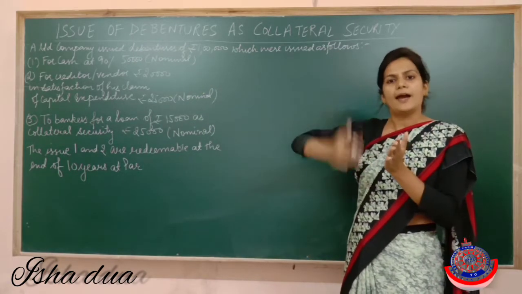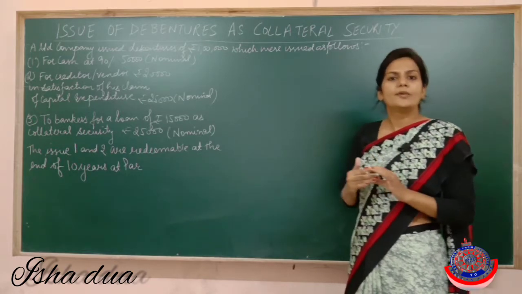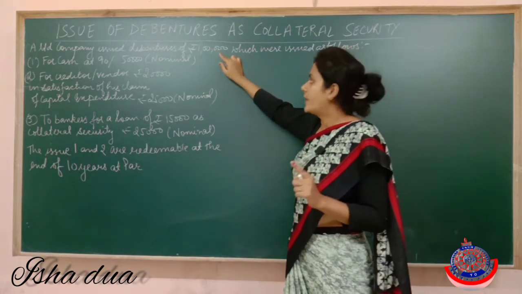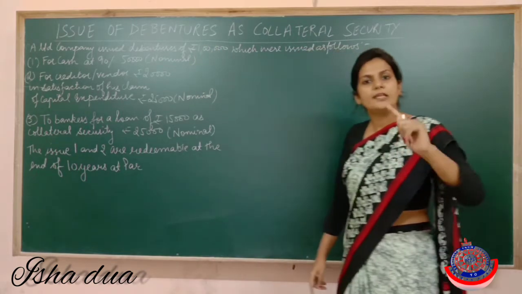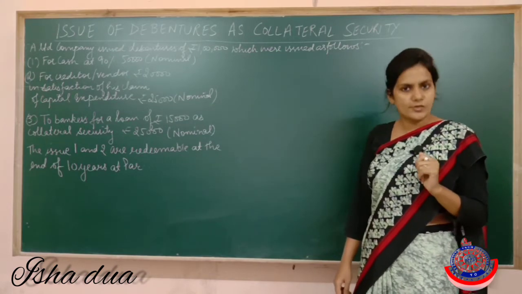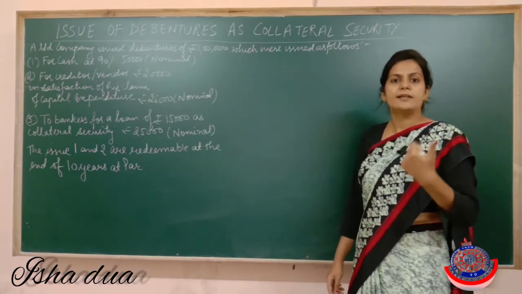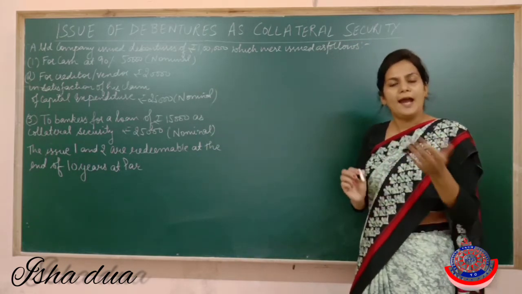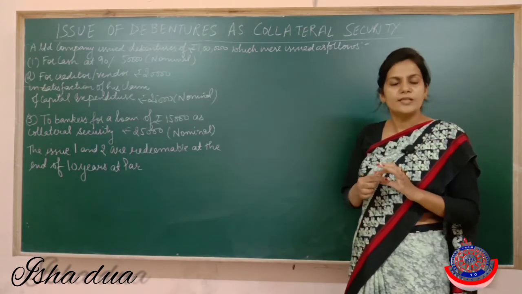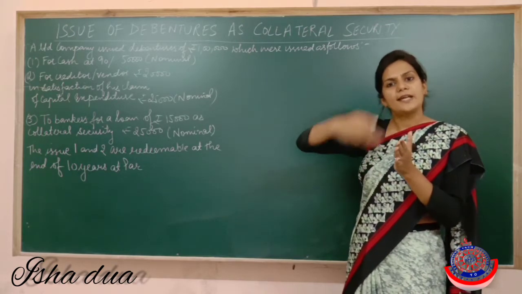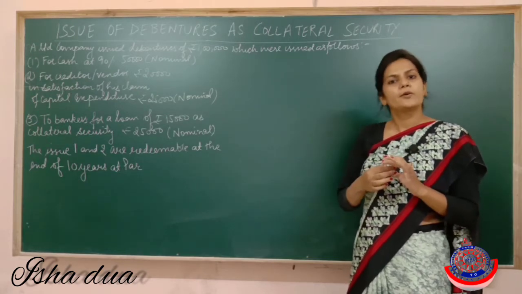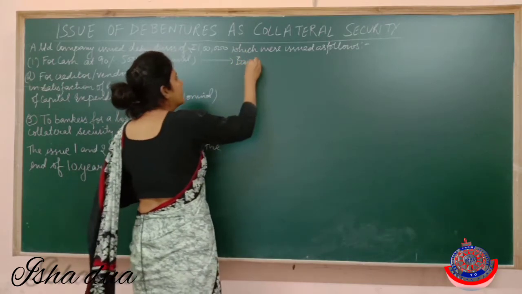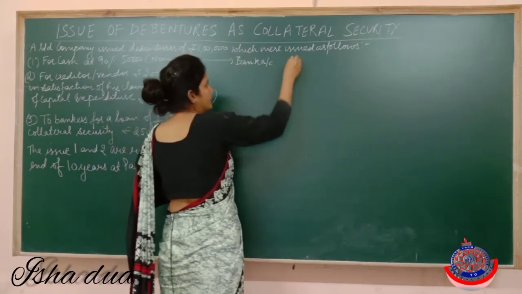For cash at 90%, 50,000 nominal means that out of the debentures of rupees 1 lakh, debentures of rupees 50,000 have been issued to the public. Got it? It means we offered for sale debentures of rupees 50,000 to the general public, but at 90%. At 90% means we have given 10% discount to the public also. It means what entry will be there? Entry will be bank account will be debited.